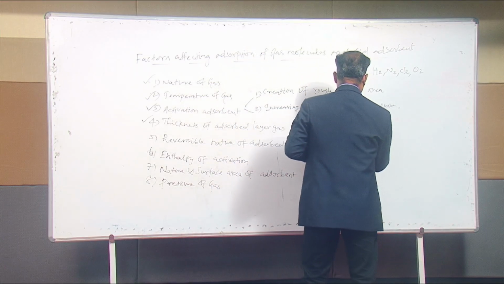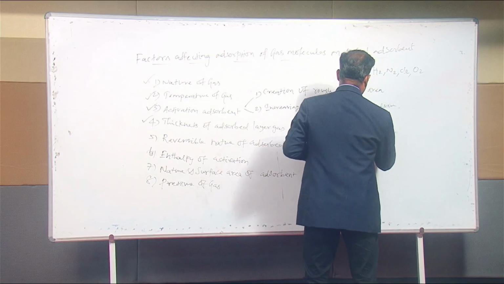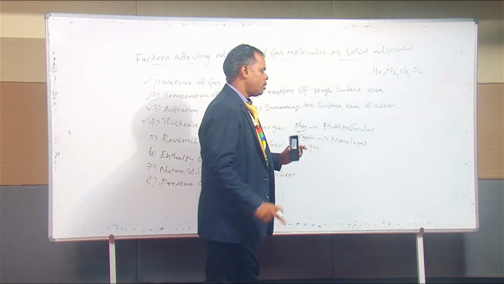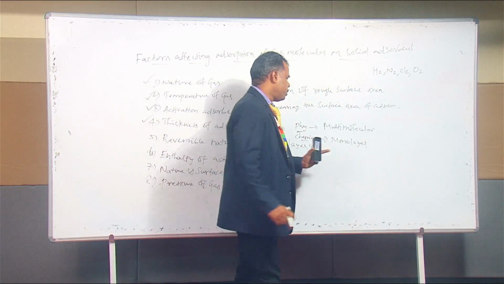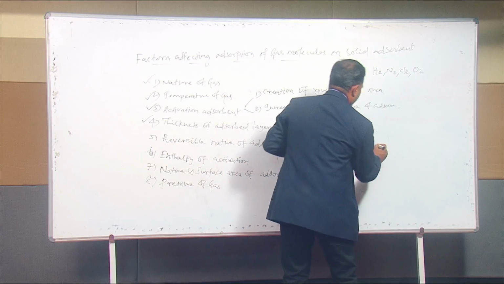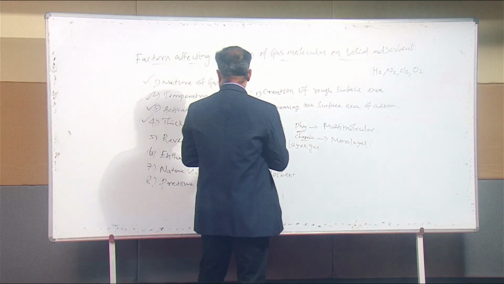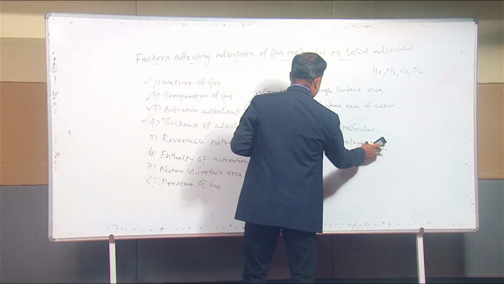This multi-molecular layer is formed due to the weak van der Waals forces between the gas molecule and the solid adsorbent. But chemical adsorption may form only a monolayer due to the strong chemical bond formation between the gas molecule and the solid adsorbent. That is the reason for the thickness of the adsorbed layer of gas.